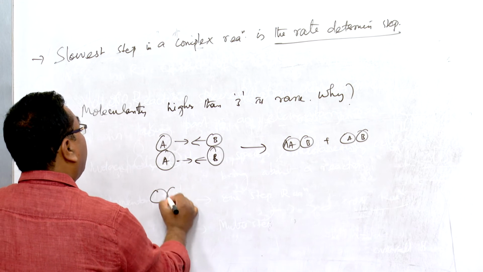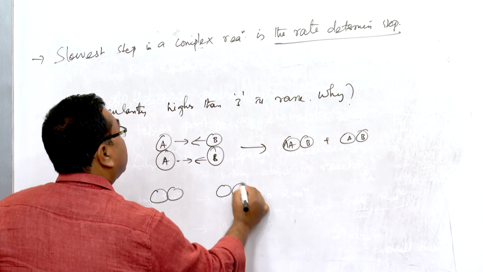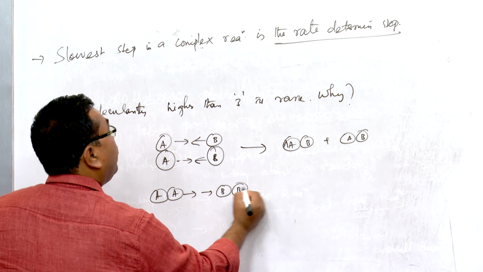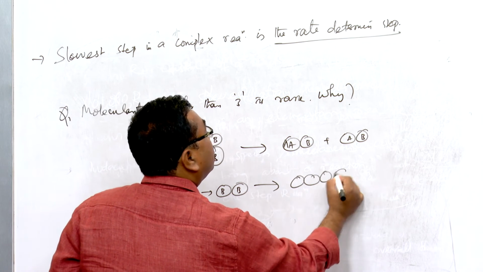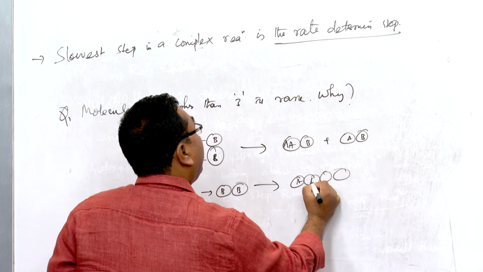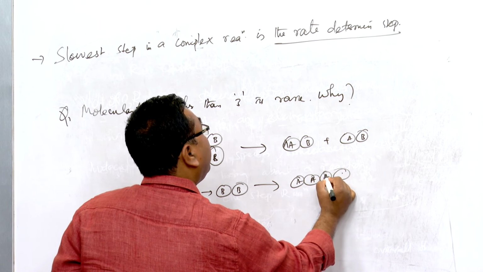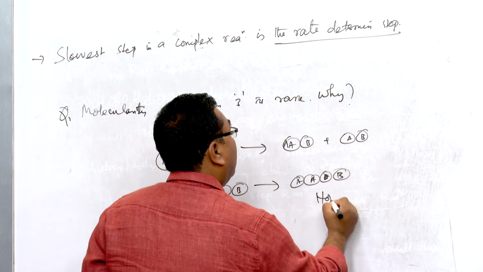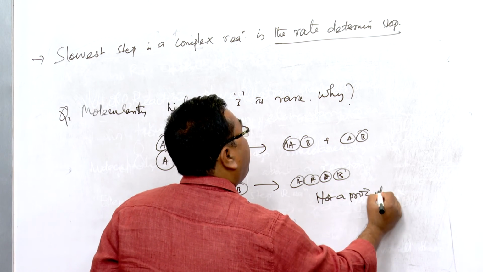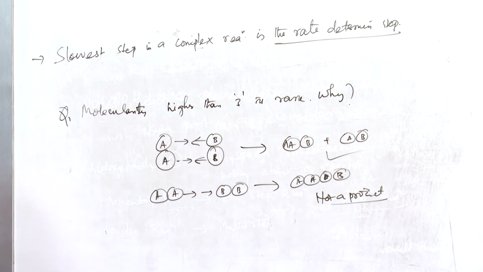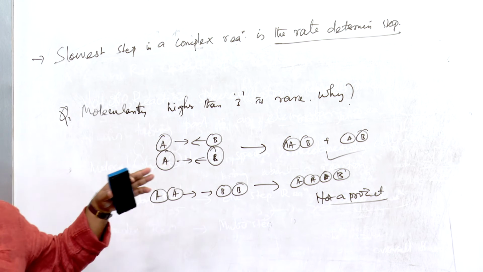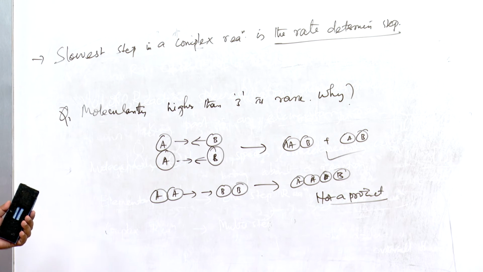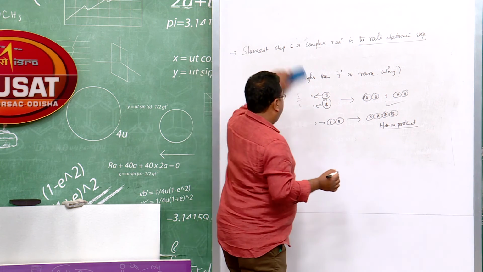But if the collision is like this, along AA and BB, then AA, AB, B will be there. This is not a product. Here we get the product. So two-body collisions are effective to bring about a reaction. Therefore molecularity more than 3 is rare. So this is all about molecularity.